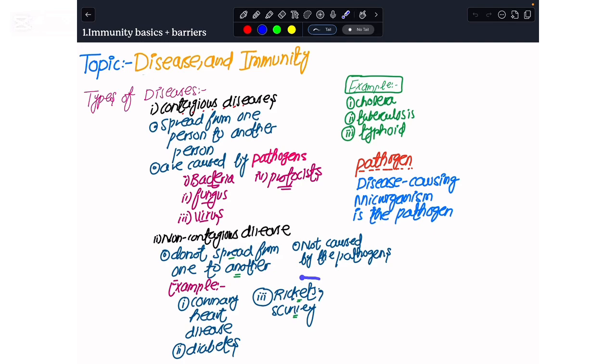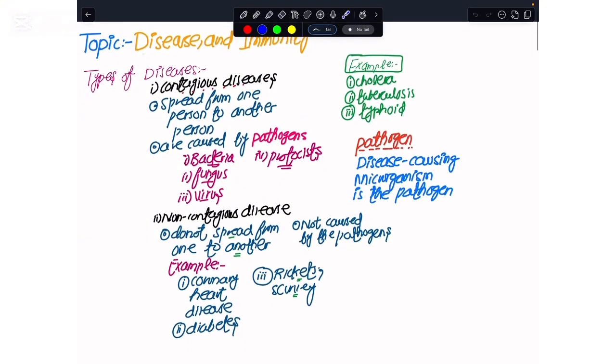These are non-contagious diseases, and the cause of these diseases is deficiency of some nutrients in the diet. Like if some person was missing vitamin C, he would suffer from scurvy, and if they were missing vitamin D in their diet, they would suffer from rickets, and again they would never transfer from one person to another. So they are non-contagious diseases.